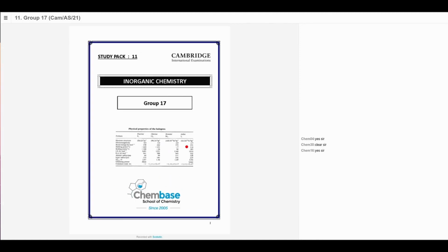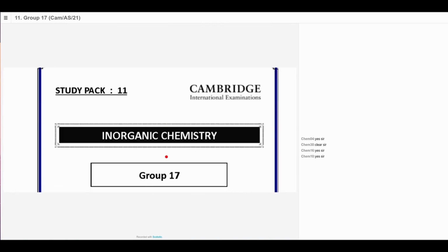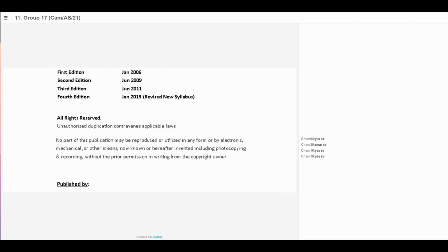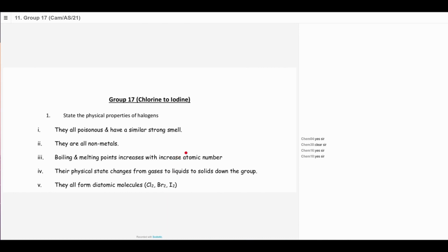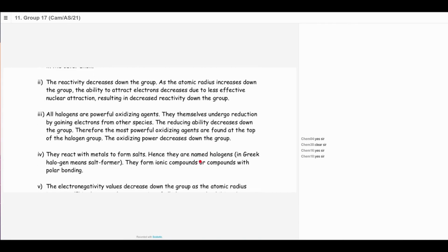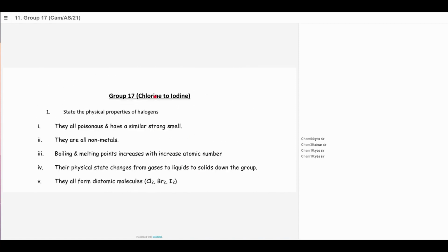I hope all of you have got the hard copy of this group 17, which is the chemistry of the group 17, the halogens. Last week we completed the 10A, which is the study of group 2. In this chapter, we'll be studying the chemistry of the halogens, which is group 17. In fact, group 17, we used to call it group 7 before.